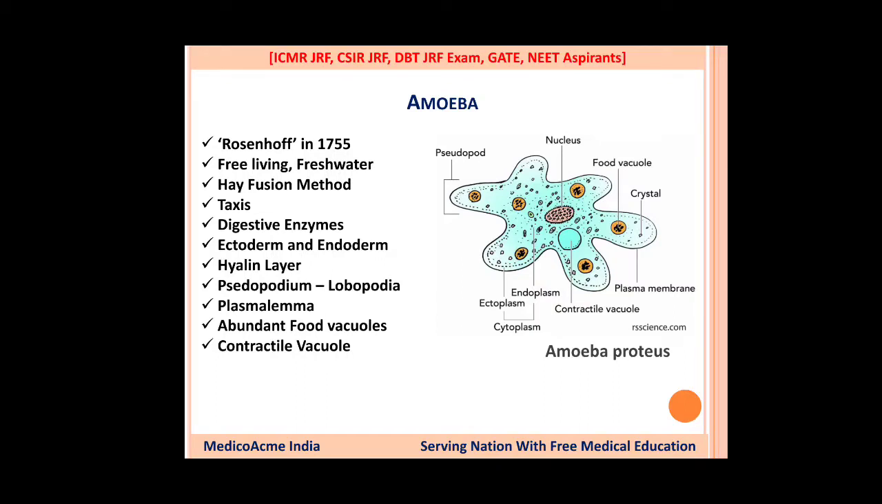The second important thing to note is that it was discovered in 1755, in the early 18th century, by Rosenhoff. It is artificially grown, or cultured, by the hay infusion method. What is this hay infusion method? It is a method in which you collect pond water or river water, that is fresh water from any source, and then keep culturing them in the lab. This means that E. coli can be easily grown, and it is of much interest in research.